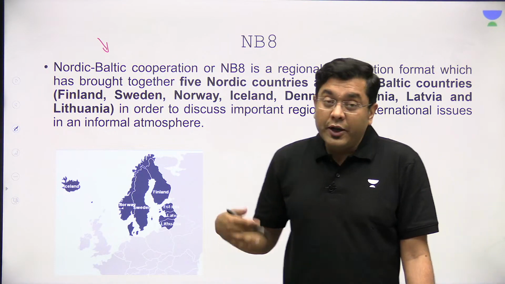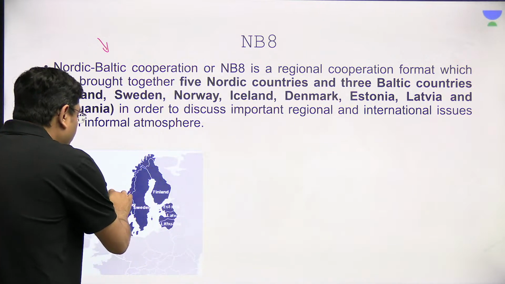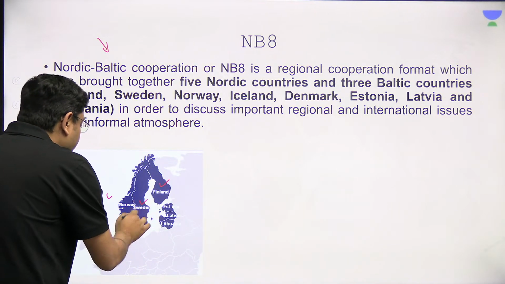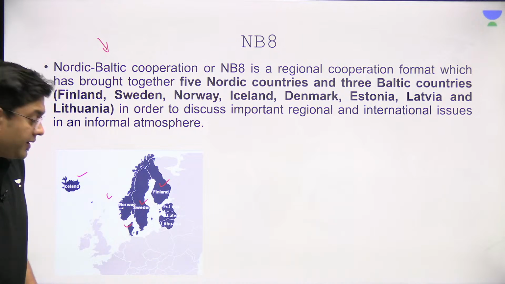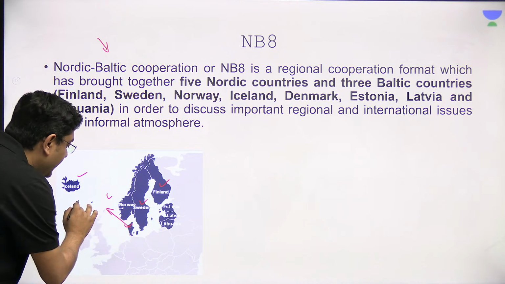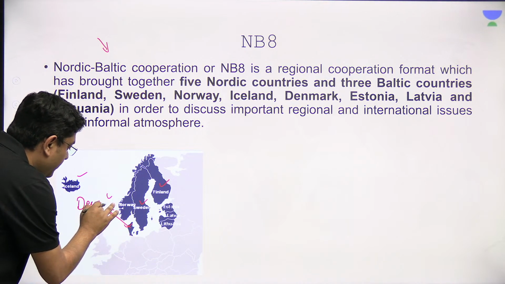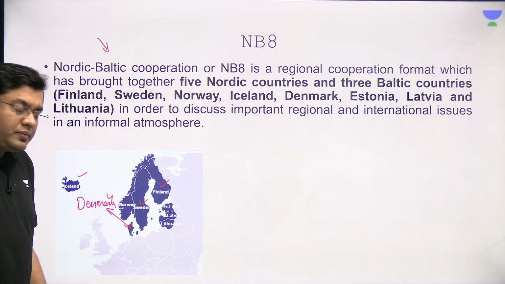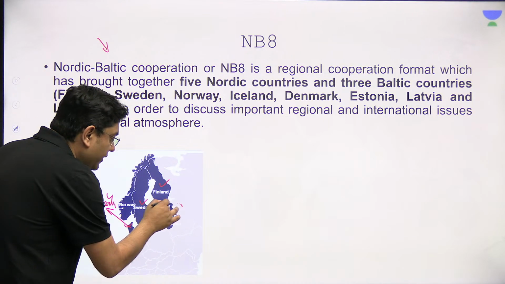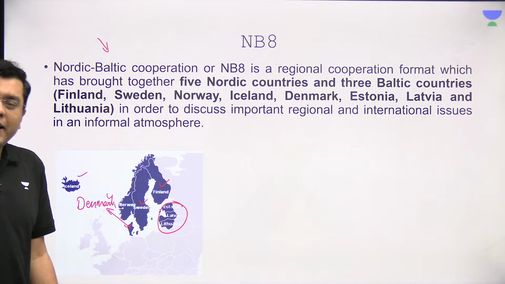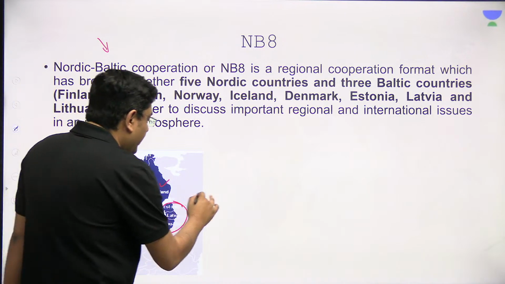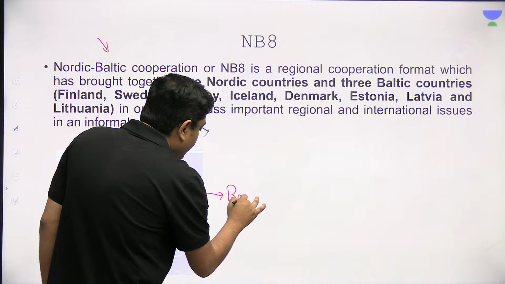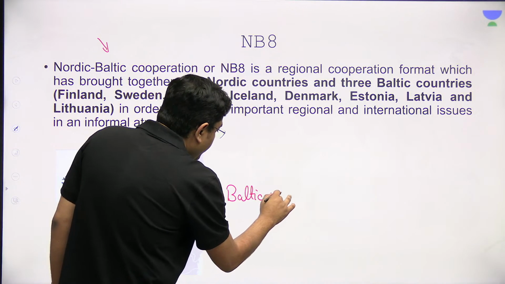So here, the Nordic countries are Norway, Sweden, Finland, Denmark, and Iceland, along with the Baltic countries, Estonia, Latvia, and Lithuania. These are what are referred to as the Baltic nations.